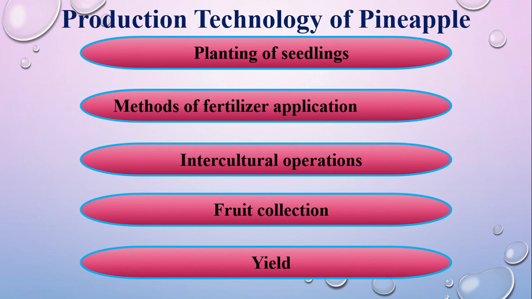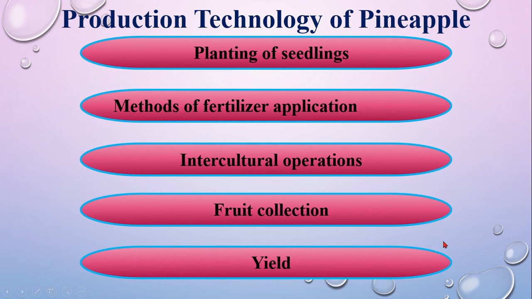Fruit collection. From March to Chaitra month, when seedlings become 15 to 16 months old, the inflorescence of pineapple starts to come out. From Jyeshtha to Bhadra, pineapple ripens. Fruit should be collected by cutting the stalk from the bush. And the yield: honey queen yields 20 to 25 tons, and giant queen yields 30 to 40 tons per hectare.